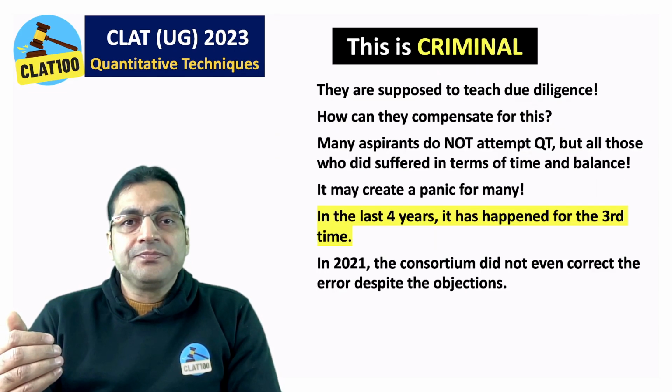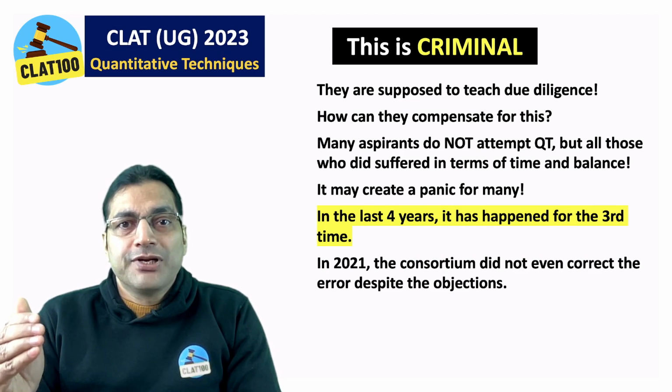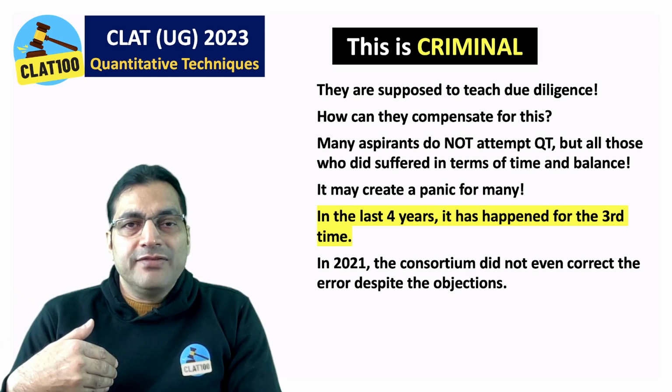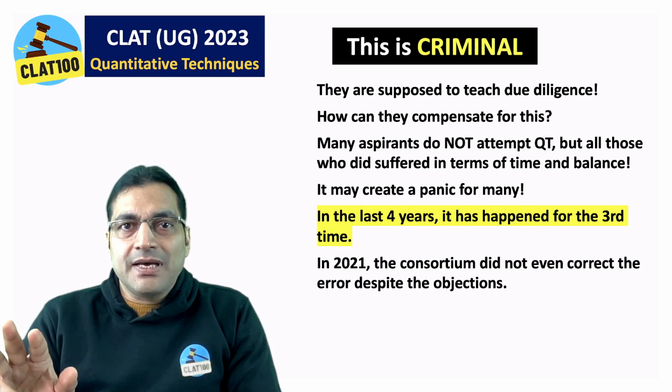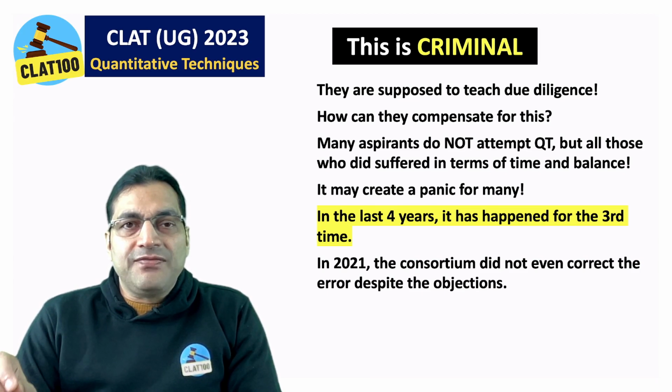Why? This is criminal. As I've been telling you, they're supposed to teach due diligence. How can they compensate for this? I'm a candidate. I wish to get into one of the top 3 NLUs, and I have my eyes on the quantitative techniques section. I'm very good at it. I enter the examination hall. In the first 10 minutes, I try to finish the section. I feel devastated.